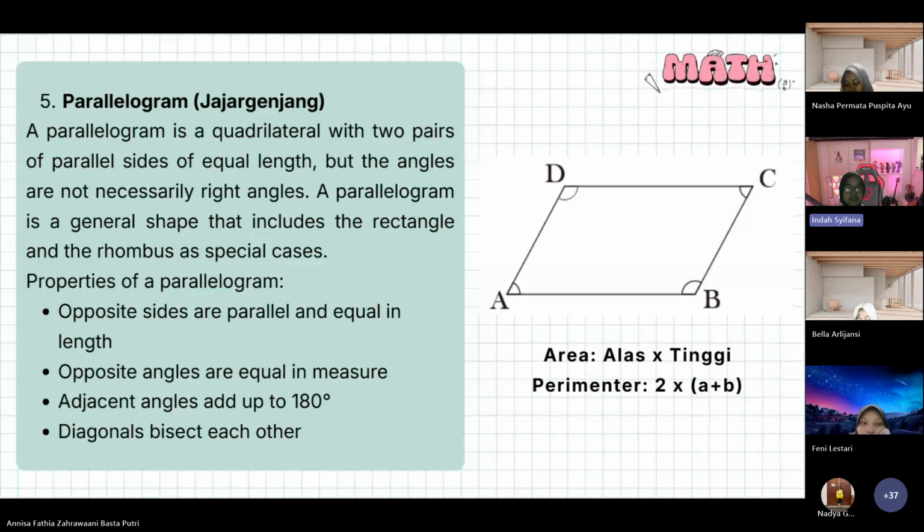And 3. Adjacent angles add up to 180 degrees. And the last, diagonals bisect each other. For a parallelogram, area is base multiplied by height. Perimeter is 2 multiplied by (a plus b).